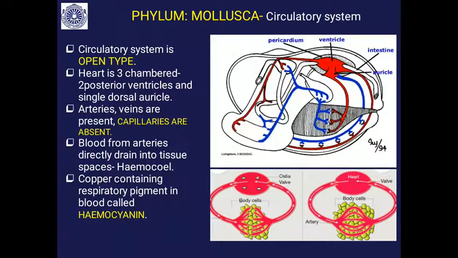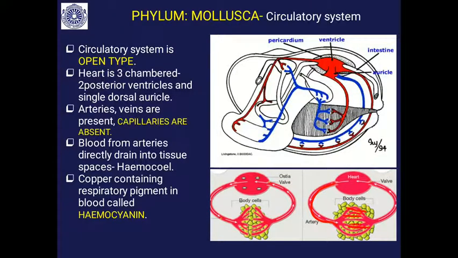So how about the circulatory system? The circulatory system is similar to arthropoda, an open type. In human beings and other vertebrates, it is a closed type, where the blood never flows into the tissue surface but stays in closed vessels: artery, arterioles, then the capillaries.